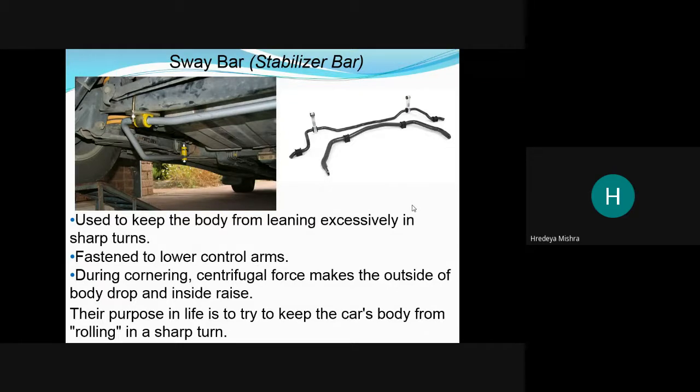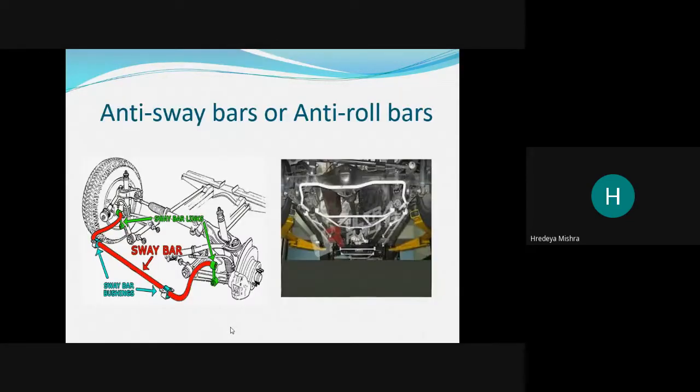Its purpose is to try to keep the car body from rolling in a sharp turn. The main thing is that it protects the vehicle from rolling. This is the anti-sway bar or anti-roll bar.